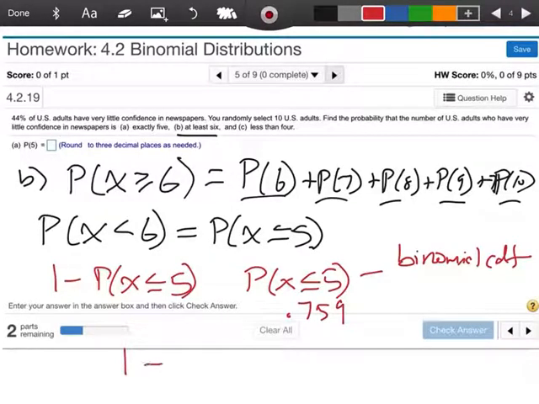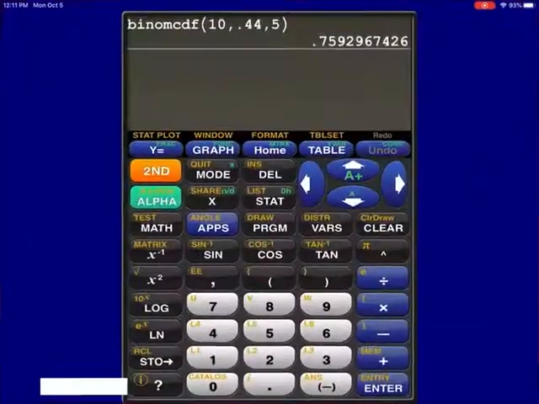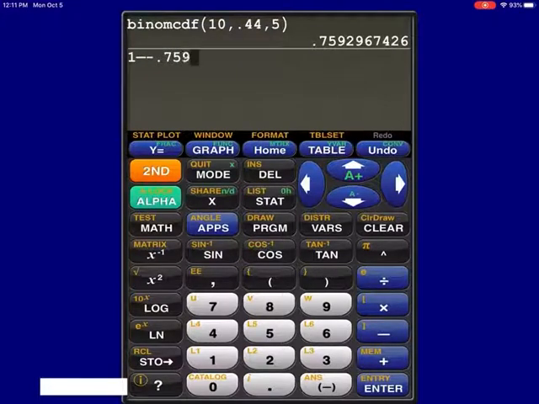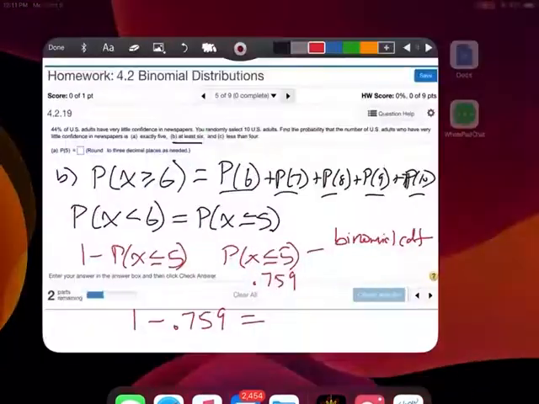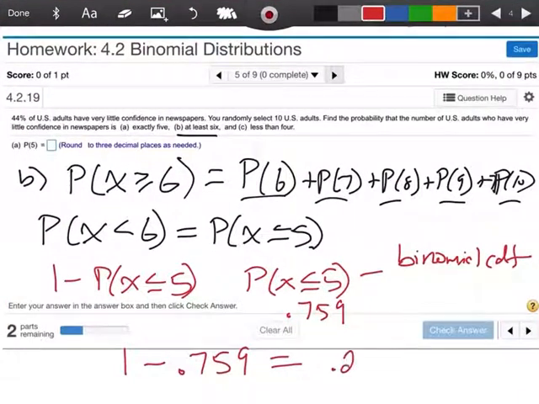And now, remember what I need to do. I need to do 1 minus 0.759. So let me get my calculator again. 1 minus 0.759. Oops, I put too many minuses. 1 minus 0.759. And I'm coming up with 0.241. So my answer here, 0.241.